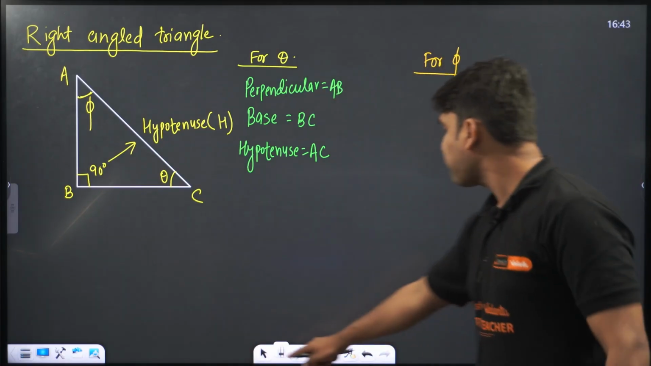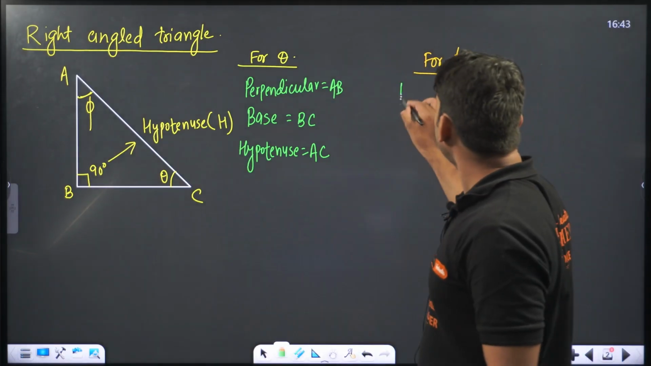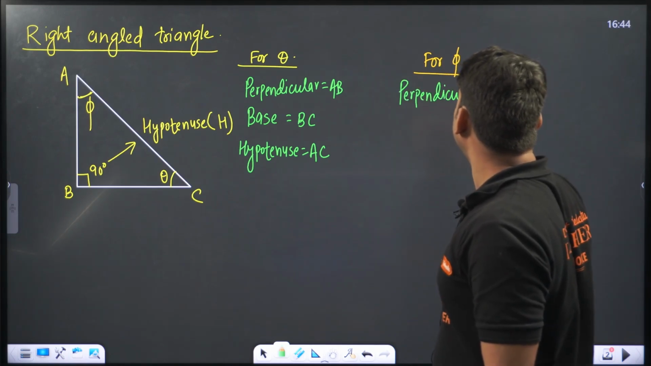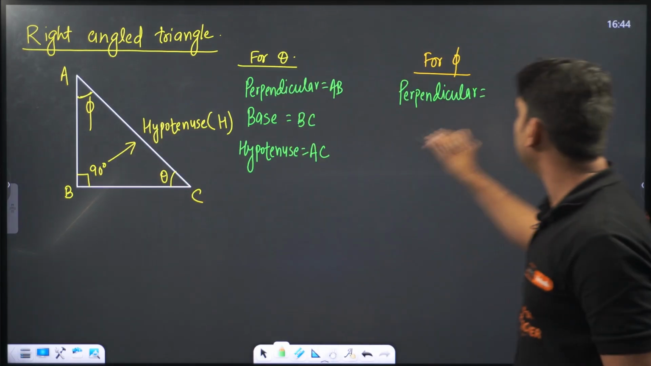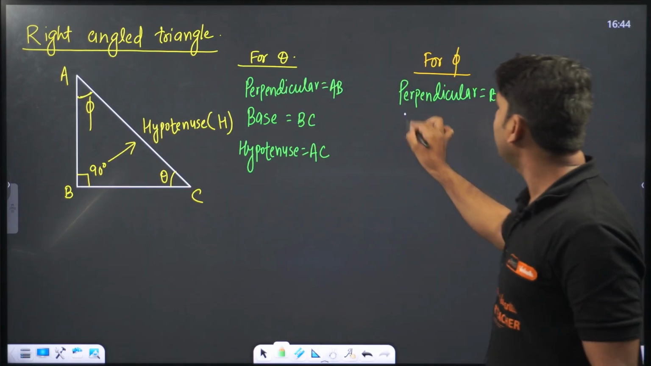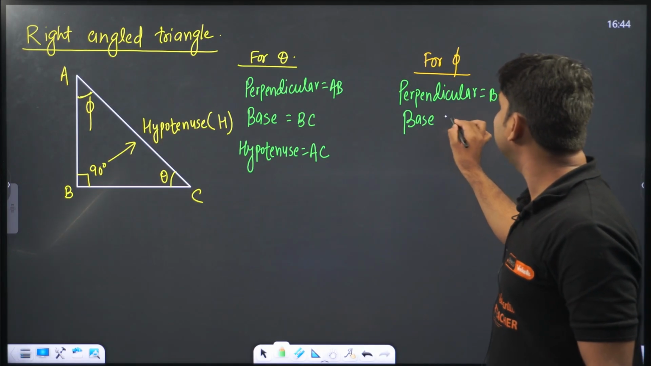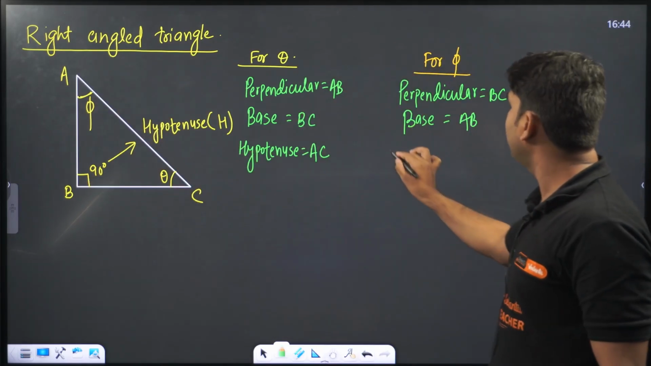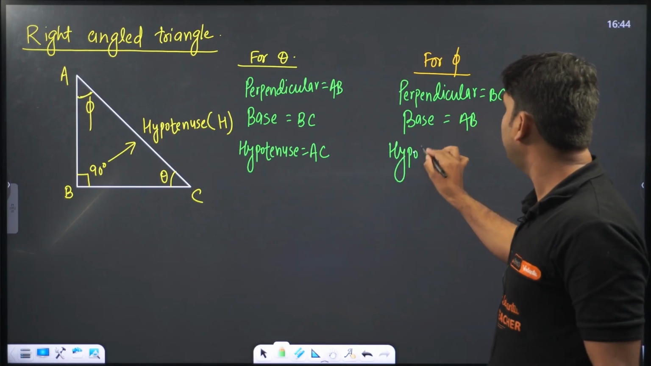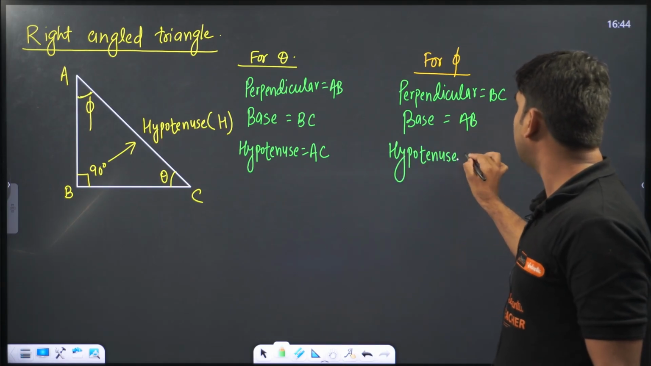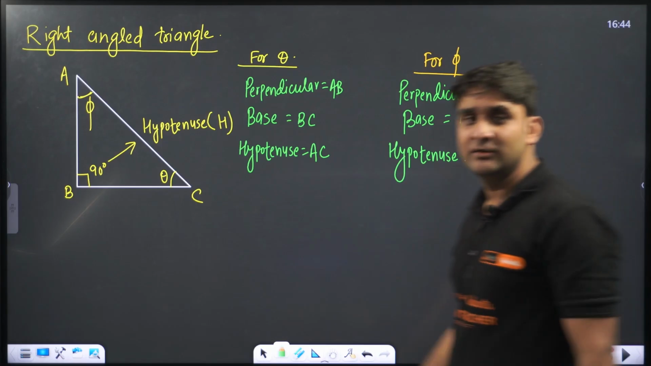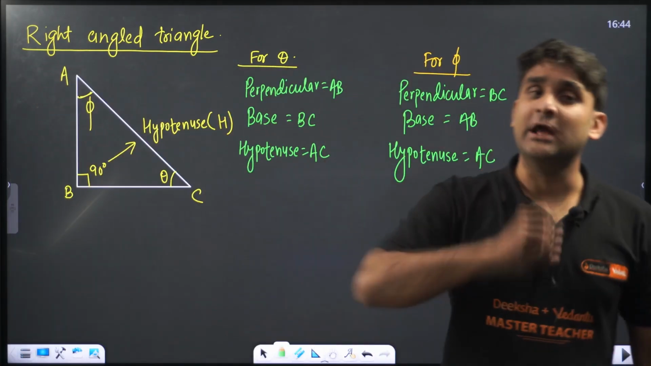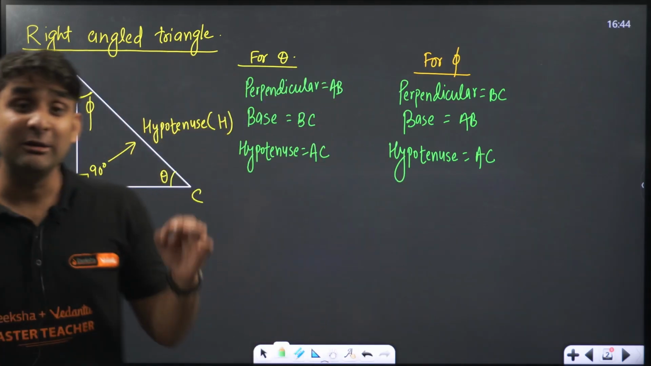So for phi, what will be the perpendicular? For phi, this will be the perpendicular. BC will be the perpendicular. And what will be base? Which side is the adjacent of phi? AB is the adjacent. So that will be base. And where will be hypotenuse? Hypotenuse will be AC. Clear, everyone? So I hope now you are able to differentiate perpendicular, base and hypotenuse. It entirely depends on theta.